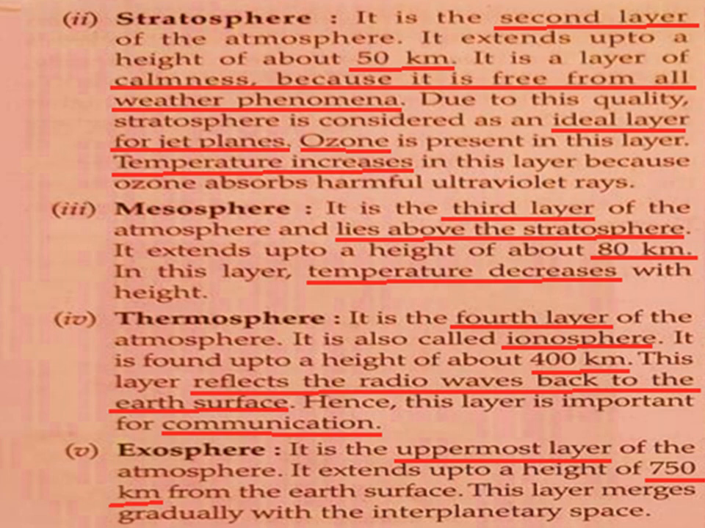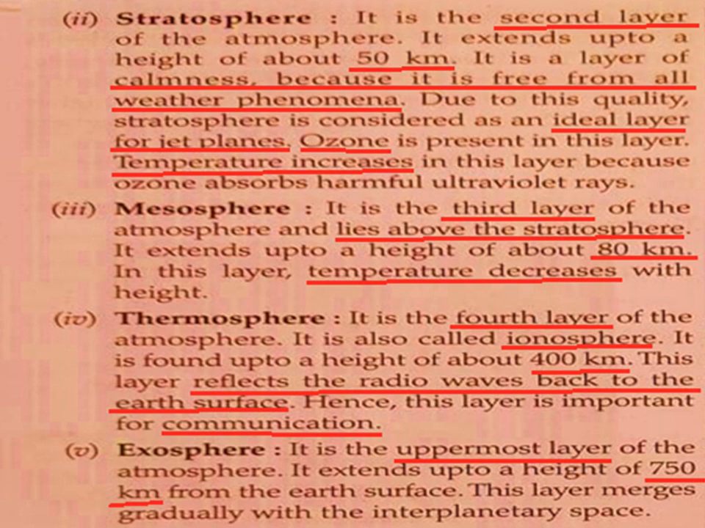Then third layer is mesosphere, and it lies above the stratosphere. It extends up to the height of 80 kilometer. Now in this layer, temperature decreases. If you remember, in stratosphere, temperature increases because ozone is present in the layer. But when you go to mesosphere, you will find that temperature is decreasing.